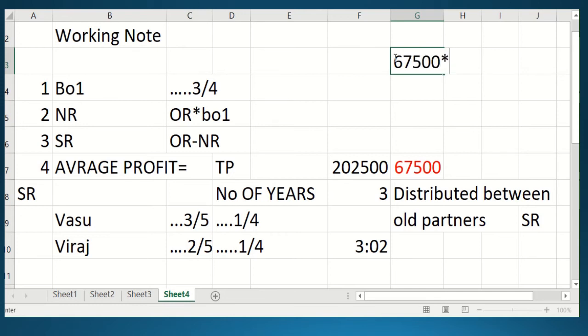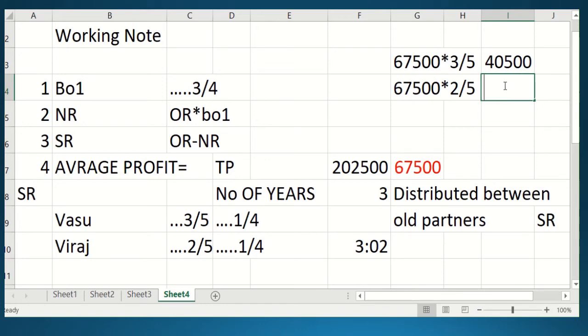67,500 into 3/5, and then 67,500 into 2/5. So let's see what you will get. You will get the distribution amount of the goodwill, students: 40,500 and 27,000. Do this manually in your notebook, students. I can't show everything in one video, so you have to do it and check whether the answer is correct. So 67,500 into 3 by 5, 67,500 into 2 by 5. So the goodwill distribution is 40,500 and 27,000.